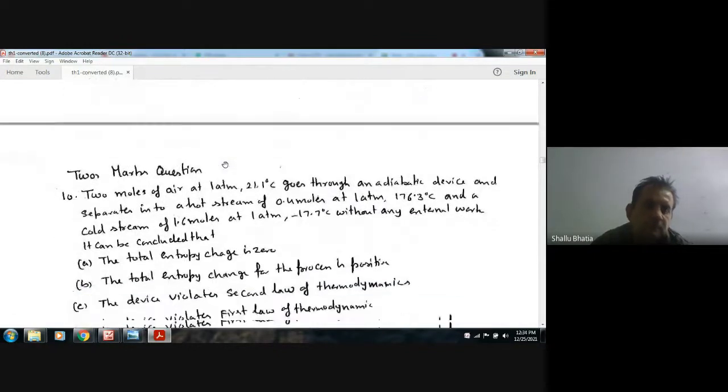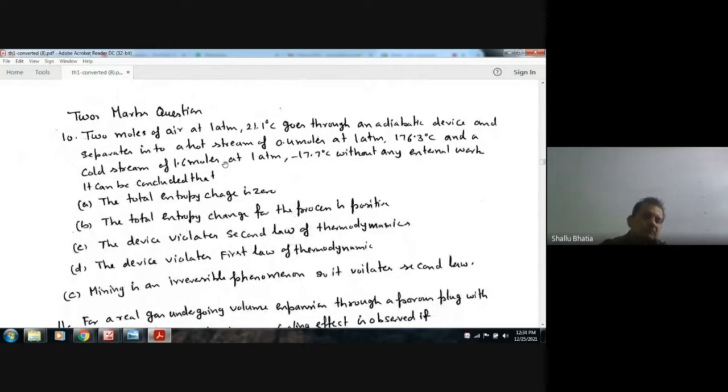Next, 2 marks question. 2 moles of air at 1 atmosphere, 21.1 degrees Celsius goes through an adiabatic device and separates into a hot stream of 0.4 moles at 1 atmosphere, 176.3 degrees Celsius and a cold stream of 1.6 moles at 1 atmosphere, minus 17.7 degrees Celsius, without any external work.